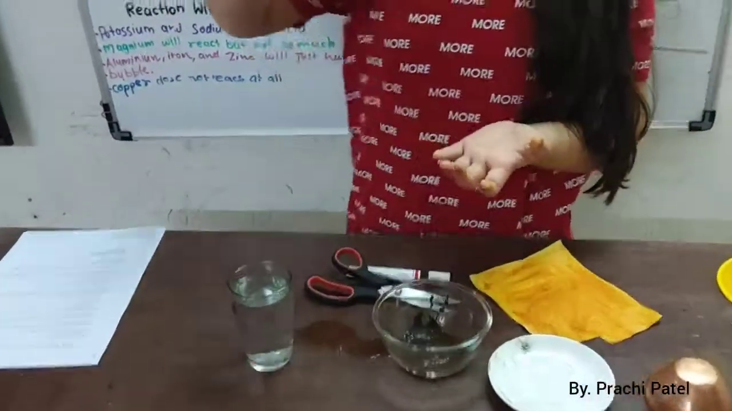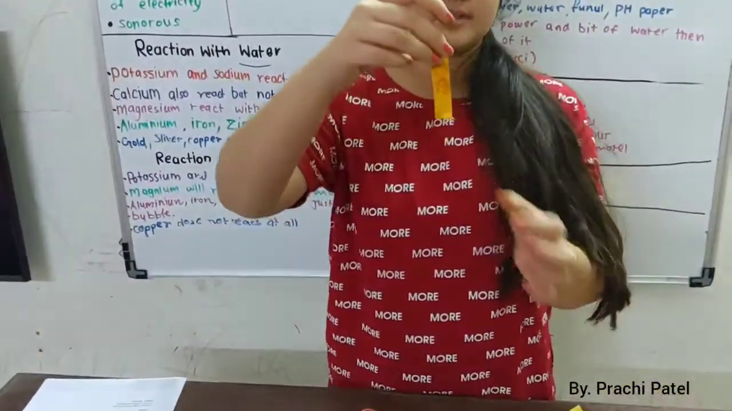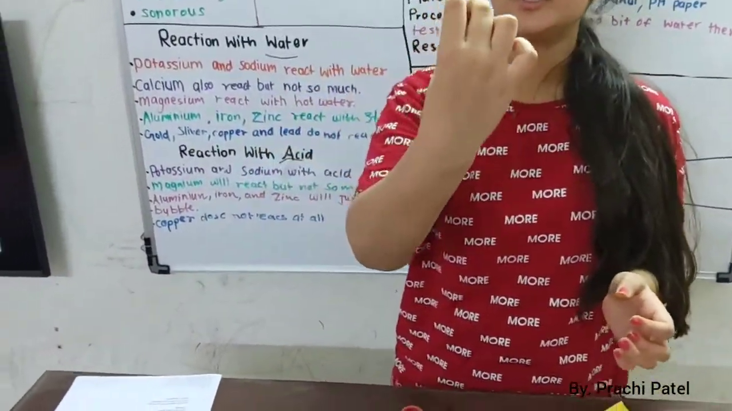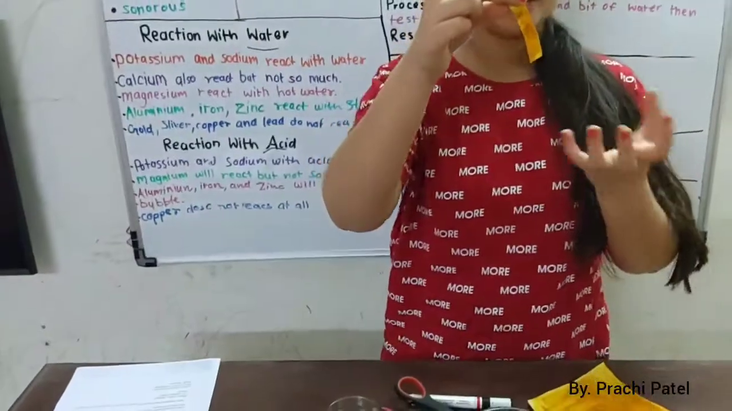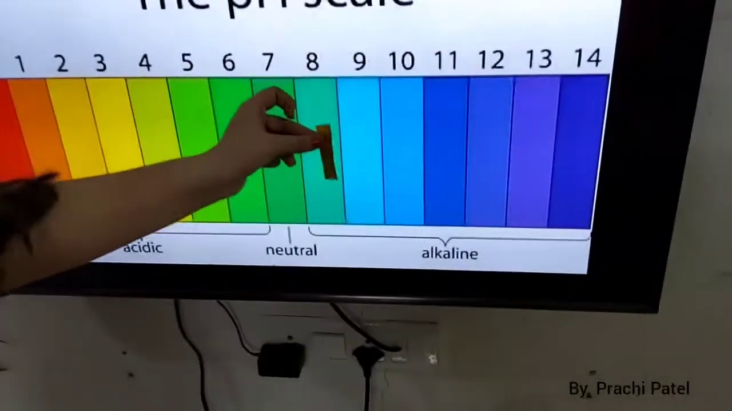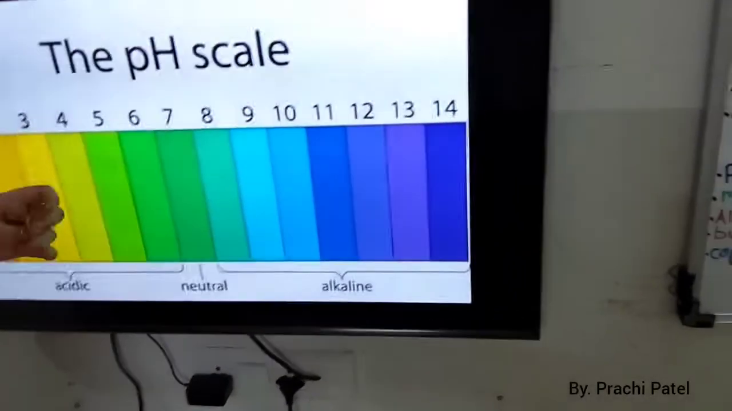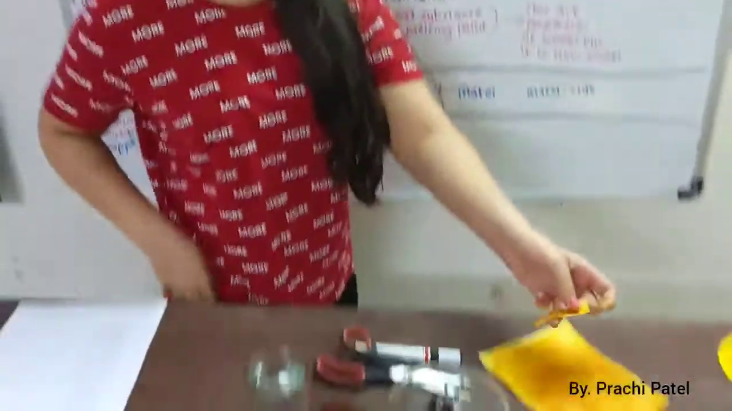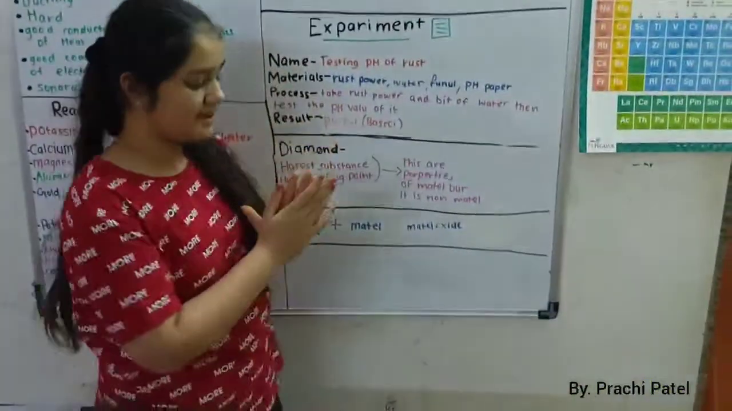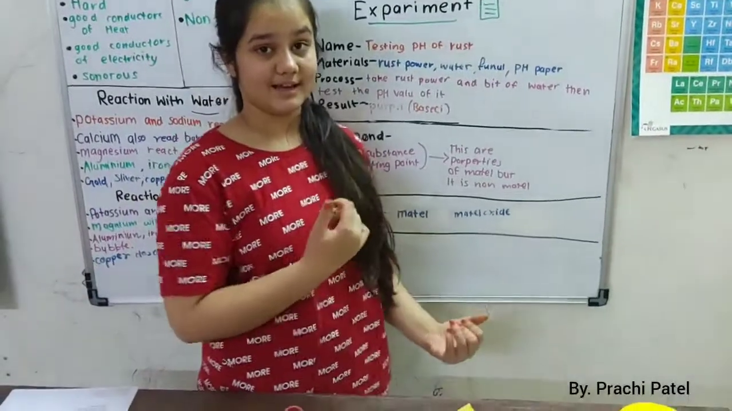Now you can see a bit of change in the paper. See the color, which is a kind of purplish color. When we see the purple color, basically it means it is alkaline. So it is called basic, and alkaline too. So this experiment proves that rust is alkaline.